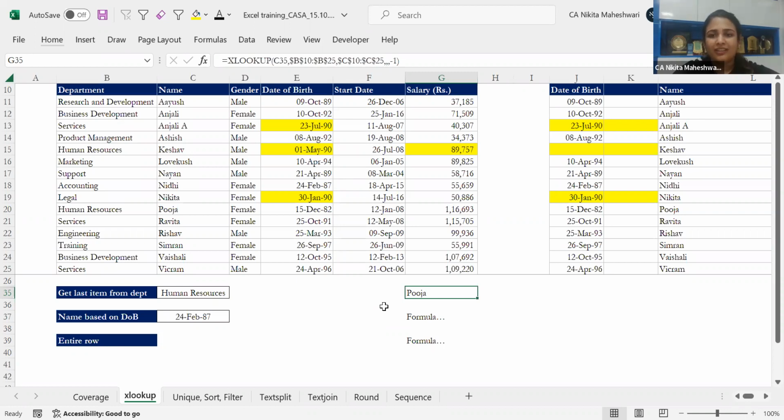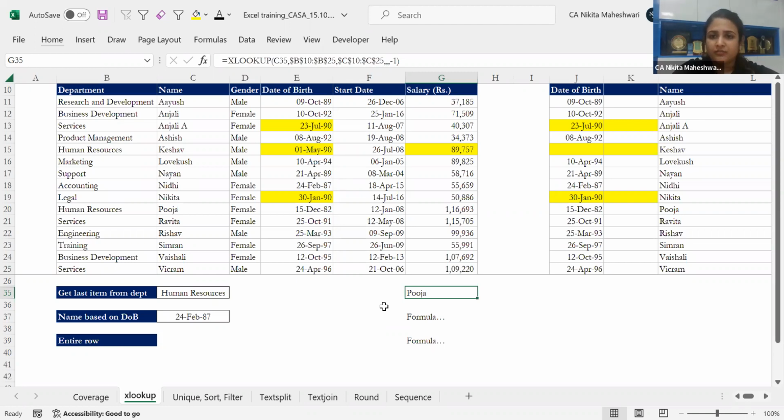Sorry, Shama sir. Sadly, only top and bottom can be found. First, second, third cannot be done. If there are multiple names, you'll have to go to the UNIQUE function or the SORT and FILTER functions. We'll be doing that also. That is in our examples. But XLOOKUP is not the correct answer for that. It will have to be done with some other functions.